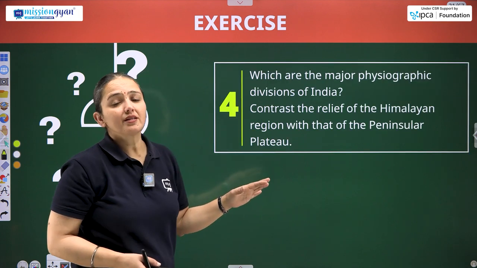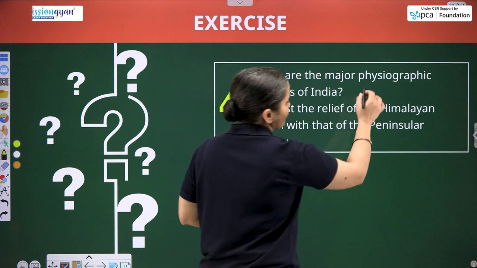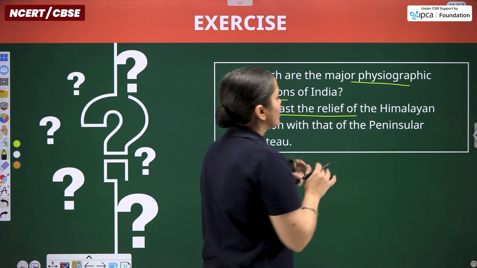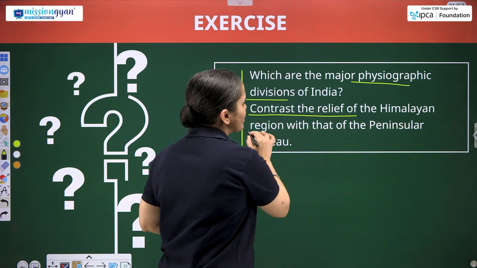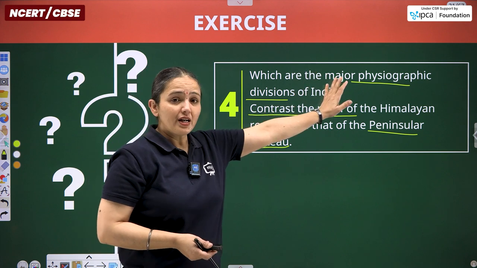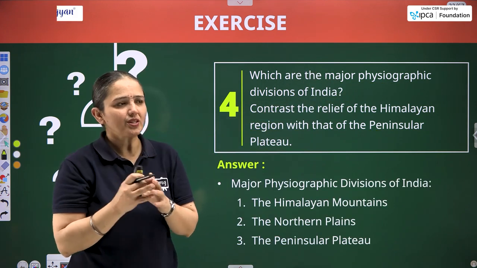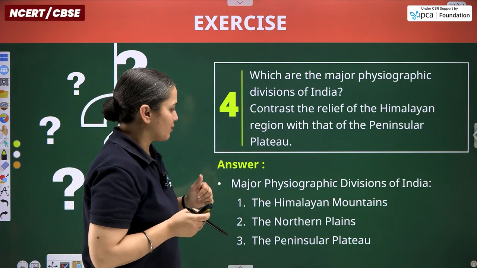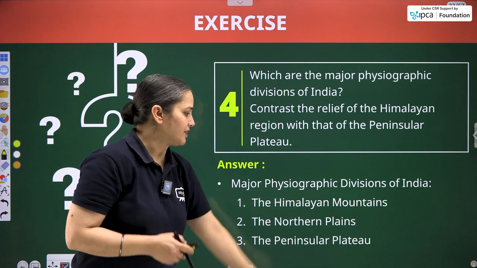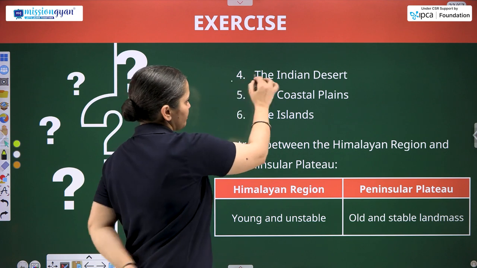Our next one is the long question, a 3 or 4 marks question. Which are the major physiographic divisions of India? And we have to give the contrast of the relief of the Himalayan region with that of the peninsular plateau. So we have to give the names and we have to give the contrast as well. Contrast is not exactly opposites, but relative to that only. First of all, major physiographic divisions: Himalayan mountains, northern plains, peninsular plateau, islands, coastal plains and Indian desert.